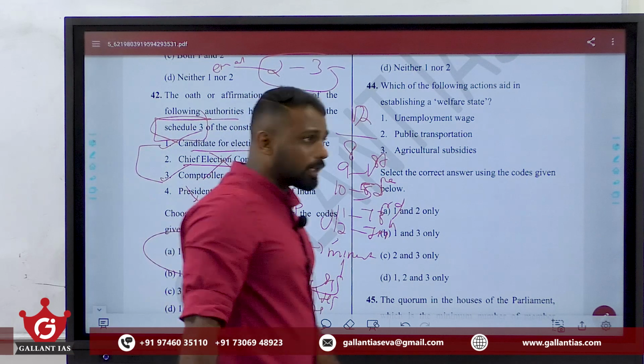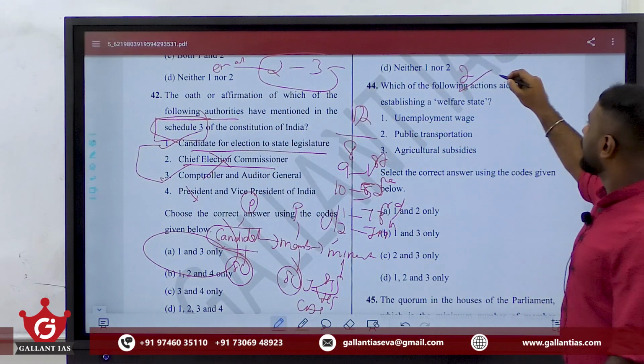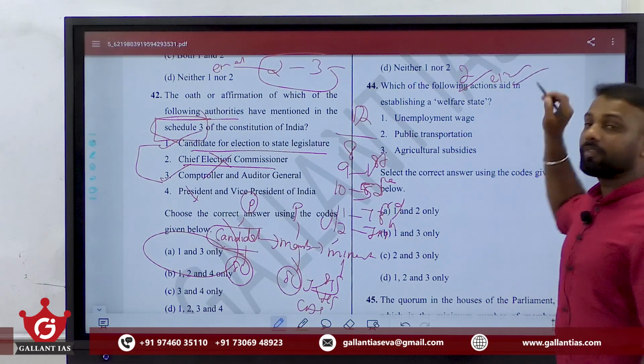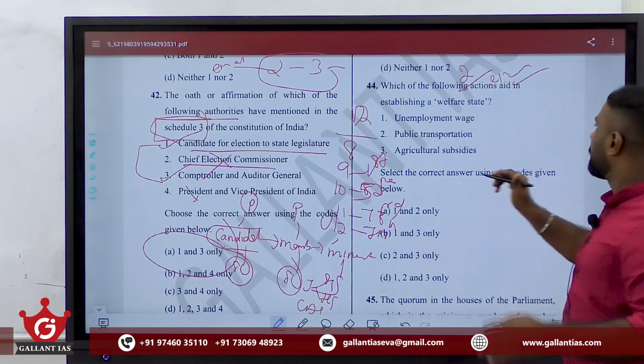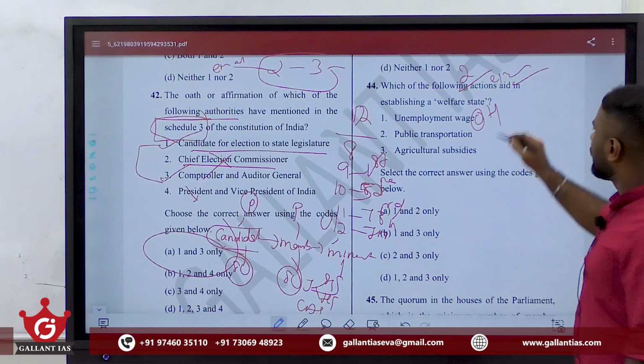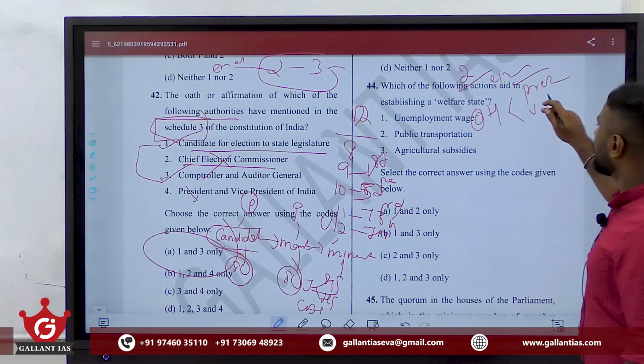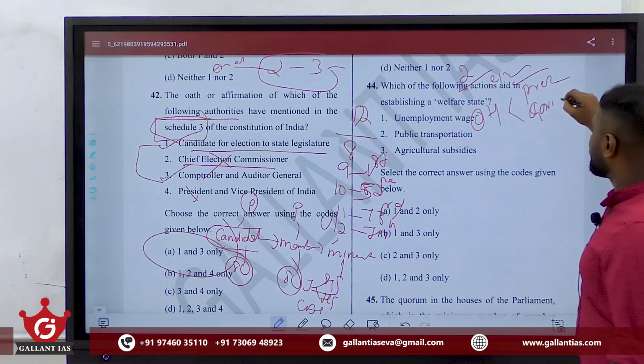Again, here please learn about the Second Schedule. It talks about the emoluments, salaries and allowances of various officers. You may learn it in such a manner: you may learn the constitutional heads, that is, the President of India as well as the Governor of a state.